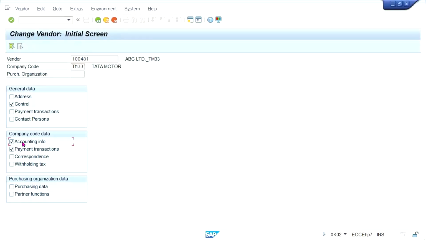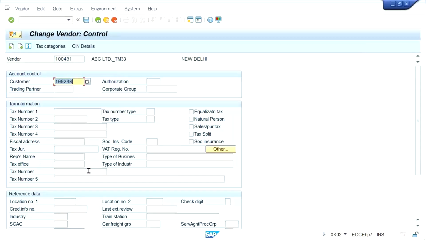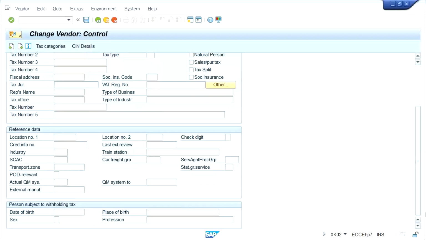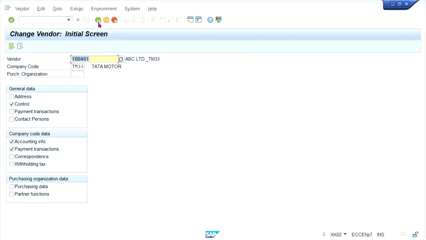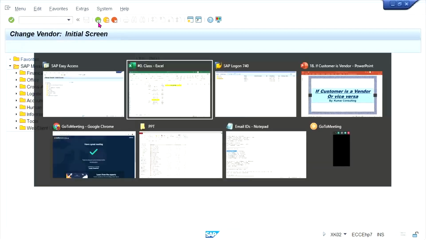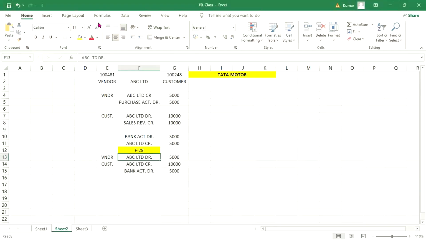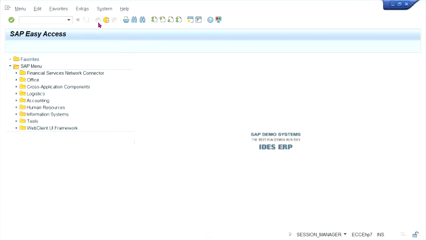There it is. Okay, so these are where we have applied a check mark in the customer, right? So in the vendor, why is it not appearing?